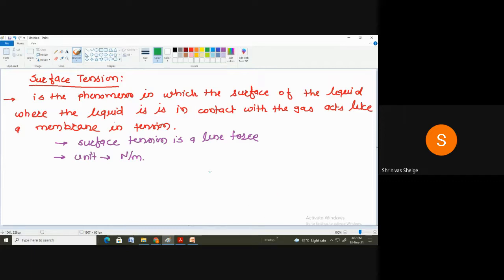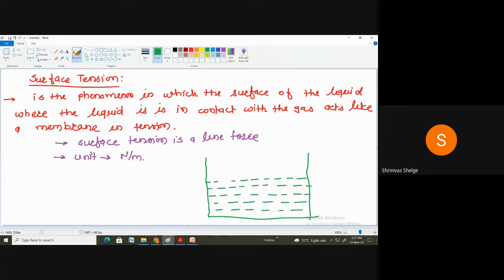Let us suppose a container is there, and some liquid is in that container, and this surface is in contact with some gas or the air.